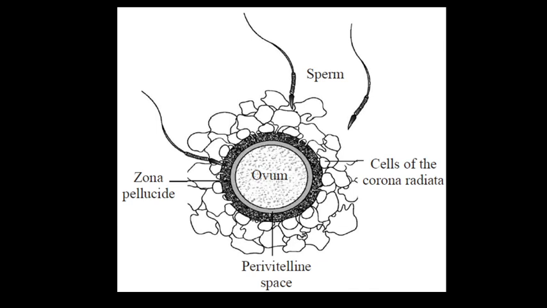And the enzymes of the acrosome of the sperm. If we talk about the structure of sperm, their head has the acrosome, and it helps to dissolve the zona pellucida and plasma membrane of the ovum, and the sperm head is allowed to enter into the cytoplasm of the ovum. This includes completion of meiosis II to form the secondary oocyte and second polar body. Ultimately, a diploid zygote is produced by the fusion of sperm and ovum.